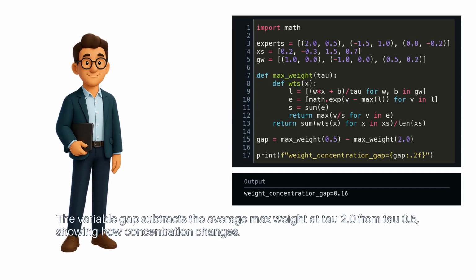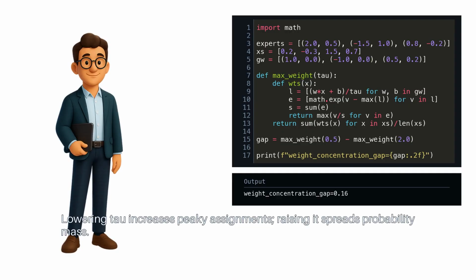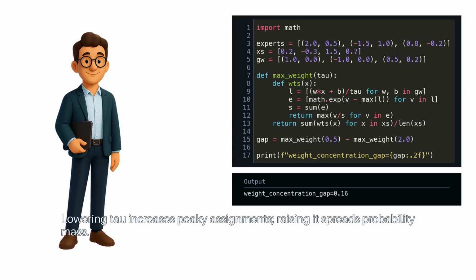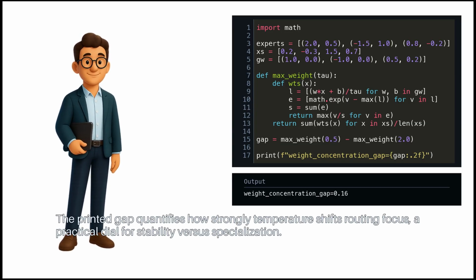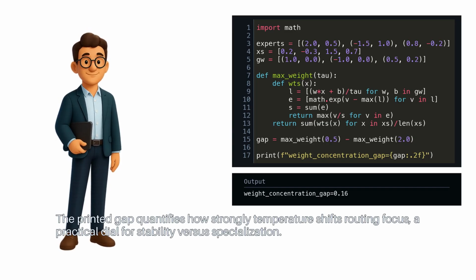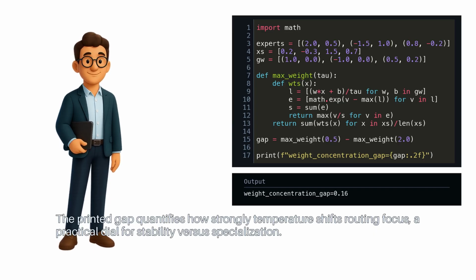The variable gap subtracts the average max weight at tau 2.0 from tau 0.5, showing how concentration changes. Lowering tau increases peaky assignments. Raising it spreads probability mass. The printed gap quantifies how strongly temperature shifts routing focus, a practical dial for stability versus specialization.